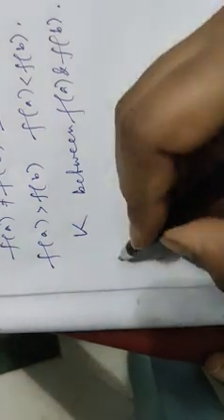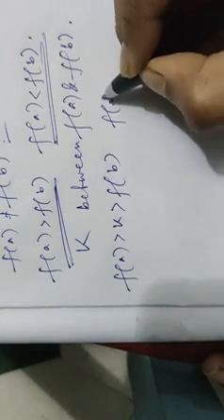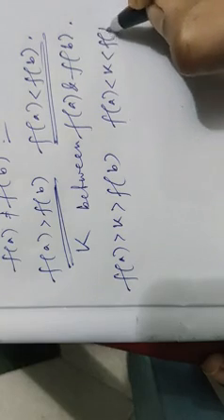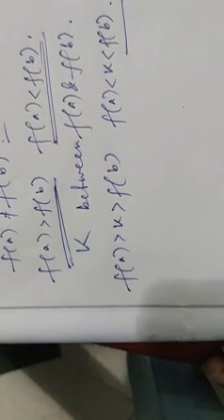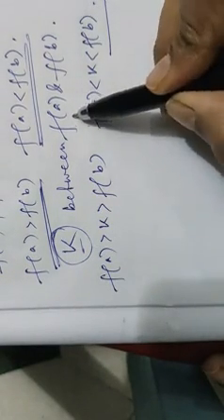Then either f(a) greater than k greater than f(b), for this case, or for this case f(a) less than k less than f(b).